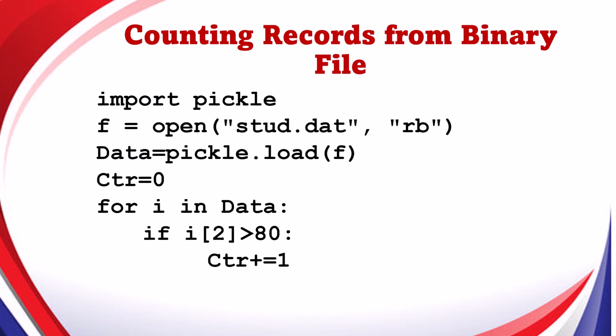So at the end of this loop, I'll get in the counter variable the count of records whose marks are above 80, and after the loop ends, display the value of the counter and close the binary file.